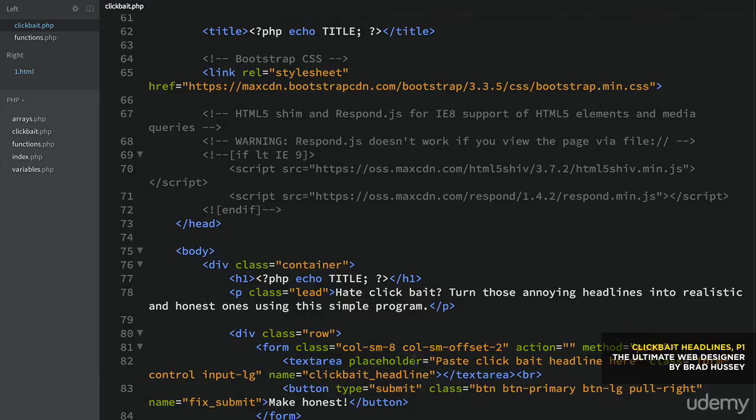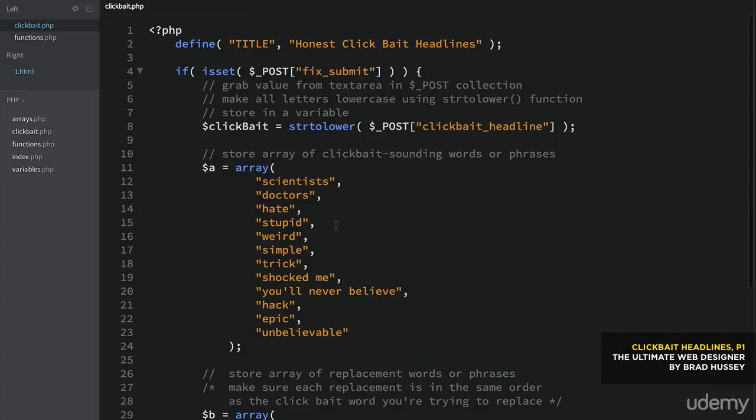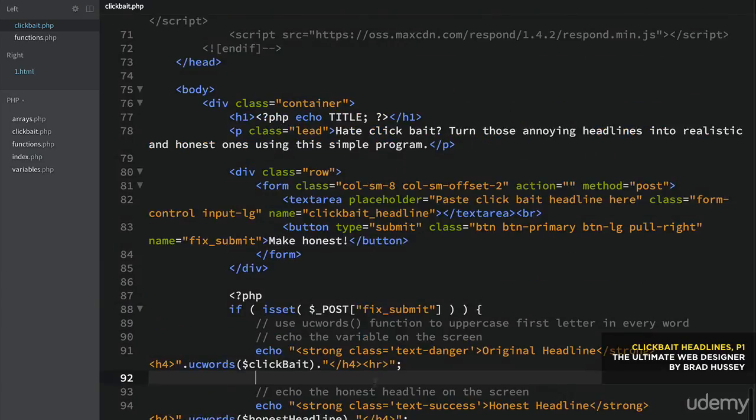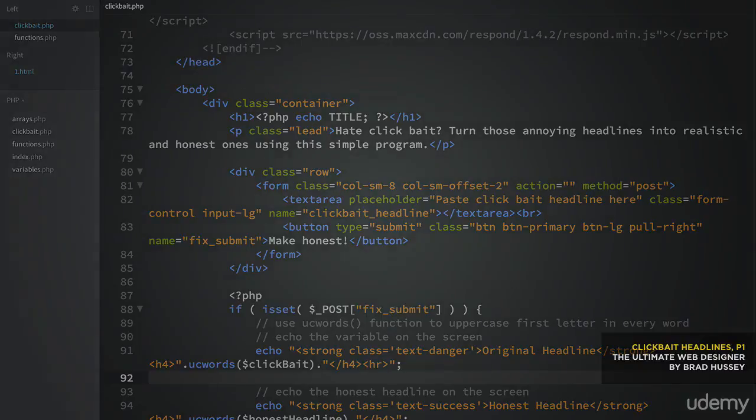Now, kind of the purpose of PHP is you can obviously talk to the server, but you can also clean up your HTML and separate things and include different PHP snippets and files from different parts in your directory. And so why not remove this and put it in an external file, have all of this PHP in an external file and just call it in. Well, that's exactly what we're going to do.